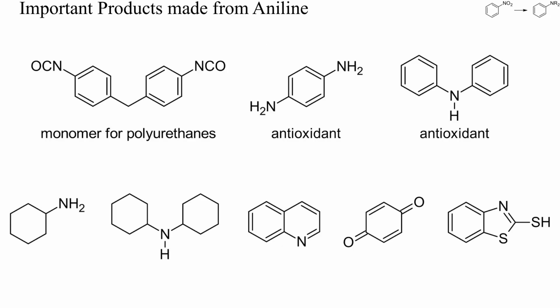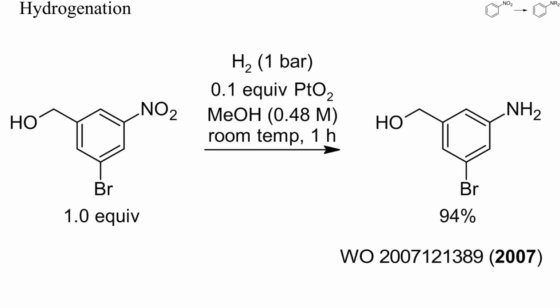Most aniline is converted to methylene diphenyl diisocyanate, an important monomer for the manufacture of polyurethanes by reaction with diols. Further products include the antioxidants phenylene diamine and diphenylamine, as well as cyclohexylamines, quinoline, benzoquinone, and mercaptobenzothiazole. The latter is used in the vulcanization of rubber. I'll show you now some specific examples of the reduction of nitroarenes to anilines.